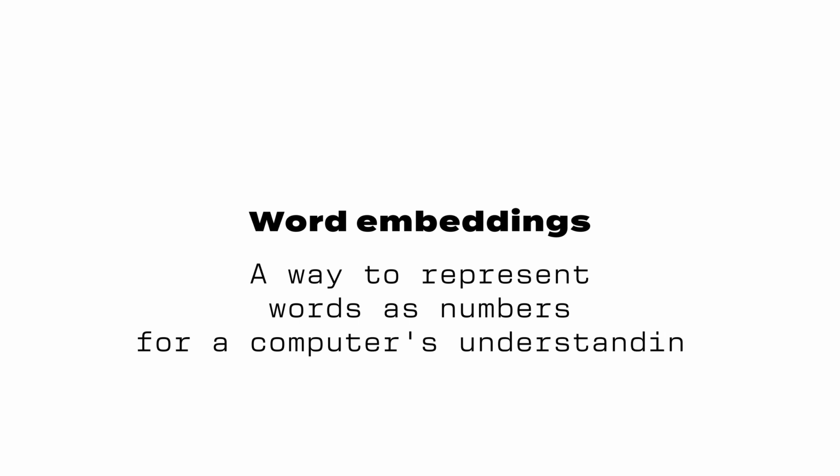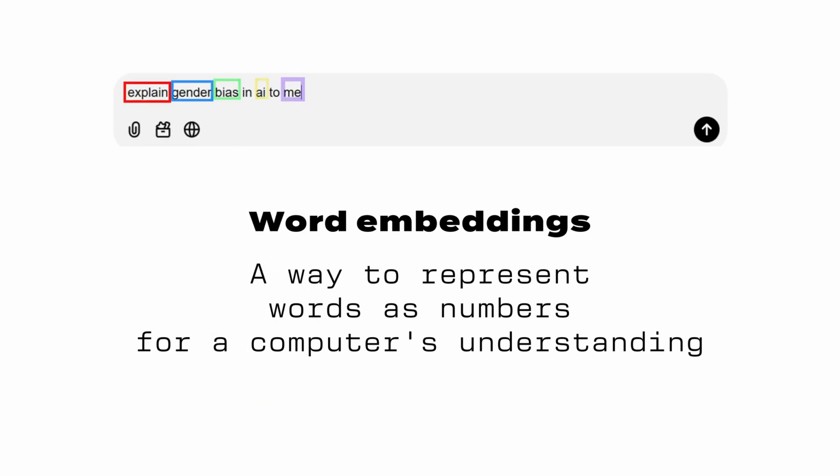Computers don't actually understand what our words mean. When you type something into ChatGPT, each word in your input is tokenized and represented as a number, which is its word embedding. For now, just think of word embeddings as a set of numbers that represent a word's meaning in a way that a computer can understand.